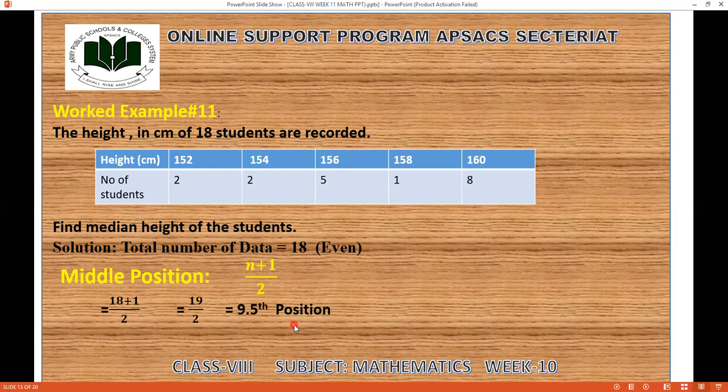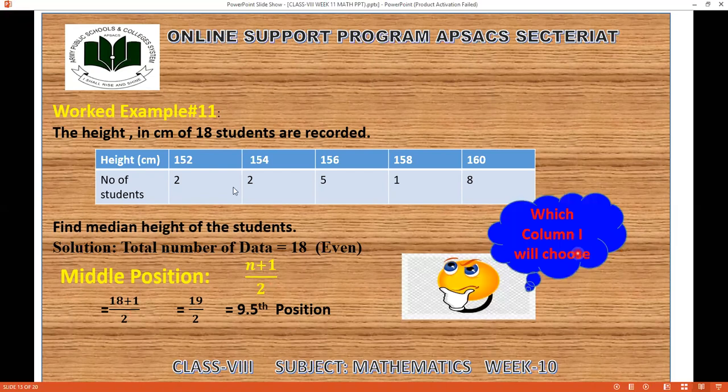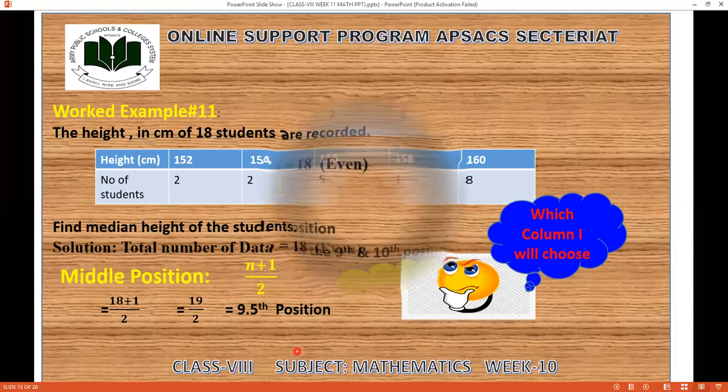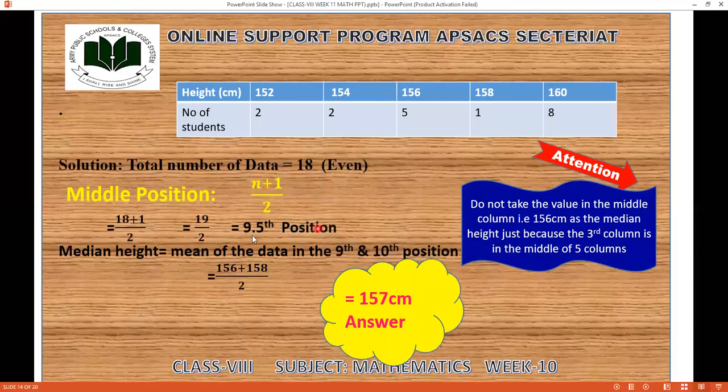So now the question is, which column will I choose? Over here I am having 5 columns. May I choose the middle column? But I'm having the 9.5 position, so I can't choose the middle column. So I'll find the 9.5 position by taking the frequency. Check the attention box: do not take the value in the middle column, 156 centimeter, as the median height just because the third column is in the middle of 5 columns. You have to find the 9.5 position.